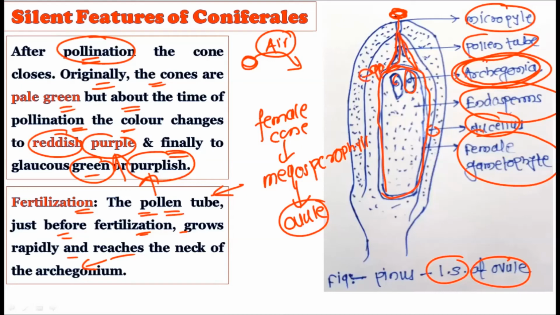So once the pollen grain has landed on this particular ovule, through the micropylar region, it will extend its pollen tube, and this pollen tube will discharge all its content to fertilize this particular egg. Just before the fertilization, the pollen tube will grow rapidly, and it will try to reach the neck of the archegonium.